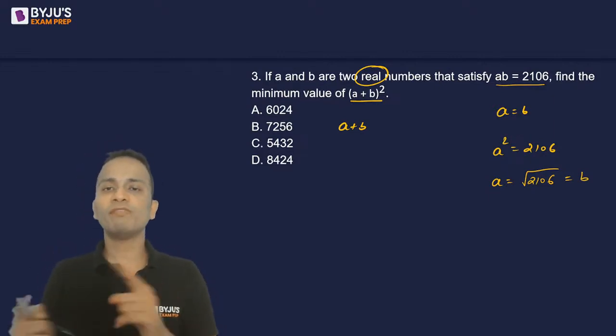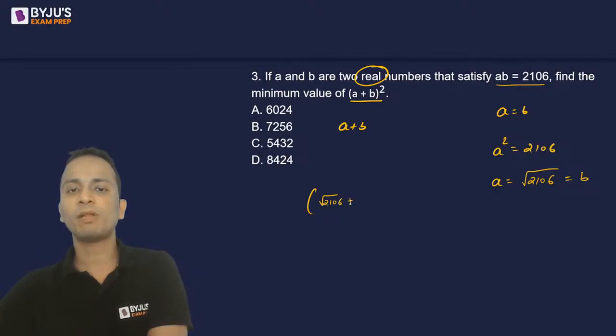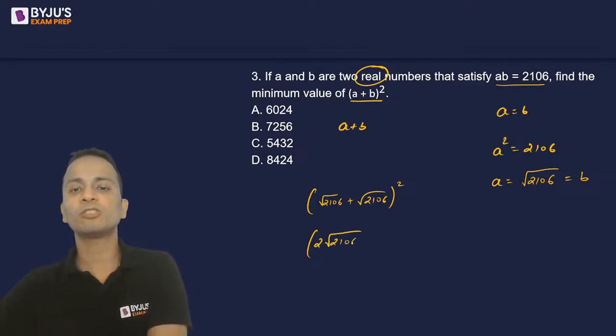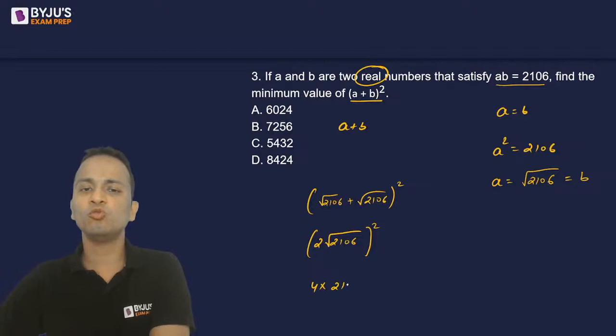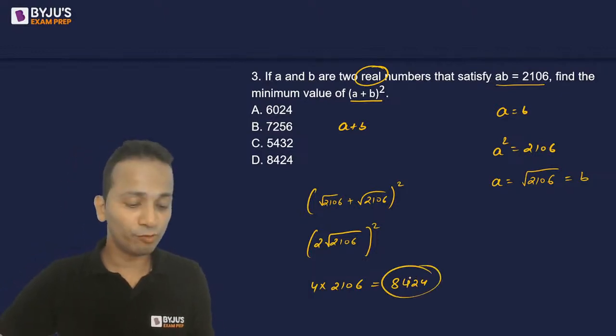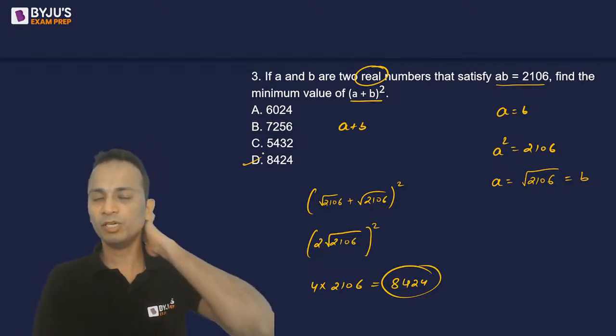Okay. Now I'll substitute the value of A and B in the required expression. So (A plus B) whole square, that is (under root of 2106 plus under root of 2106) whole square. So that is equal to (twice of under root of 2106) whole square. So 2 square is 4 and under root of 2106 squared will come out to be 2106. Multiply this, the answer will be 8424. So 8424, option B, is the minimum value of (A plus B) whole square.